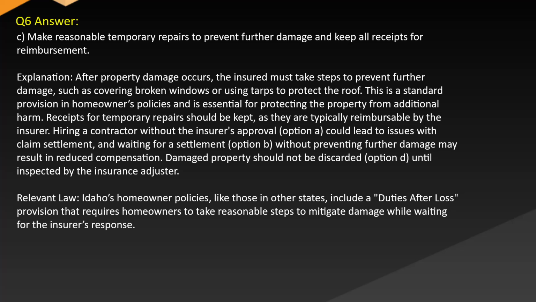Answer: C. Make reasonable temporary repairs to prevent further damage and keep all receipts for reimbursement. Explanation: After property damage occurs, the insured must take steps to prevent further damage, such as covering broken windows or using tarps to protect the roof. This is a standard provision in homeowners policies and is essential for protecting the property from additional harm. Receipts for temporary repairs should be kept, as they are typically reimbursable by the insurer.